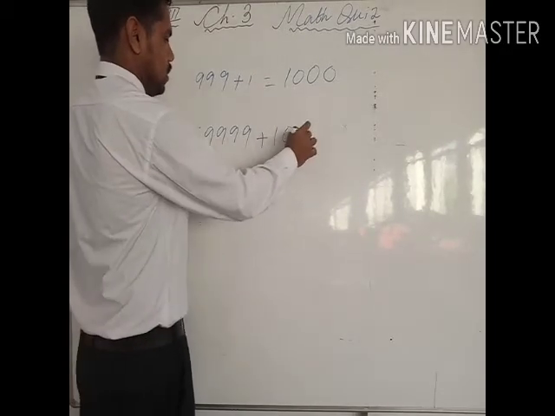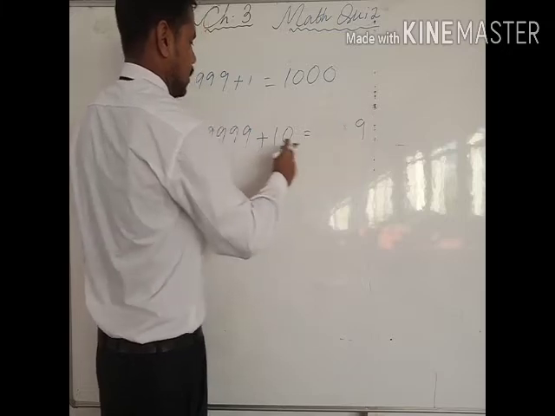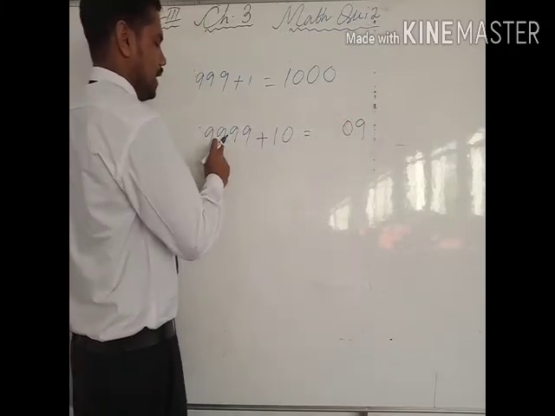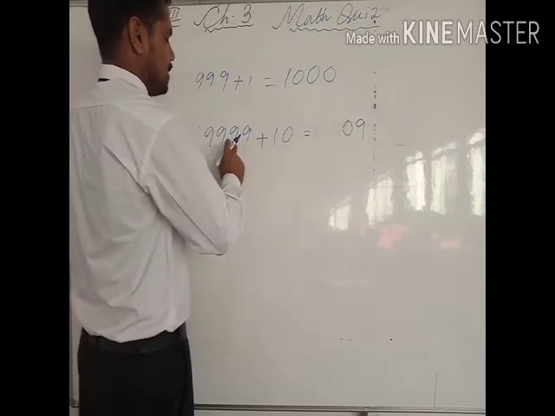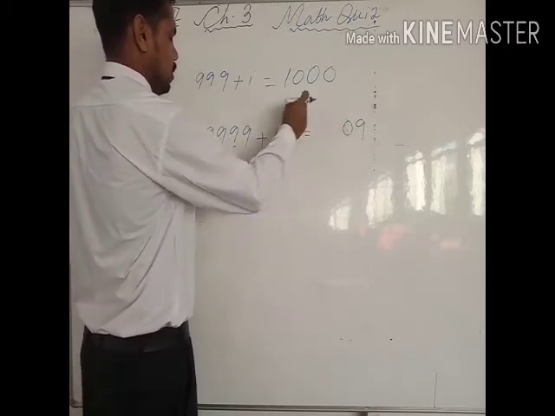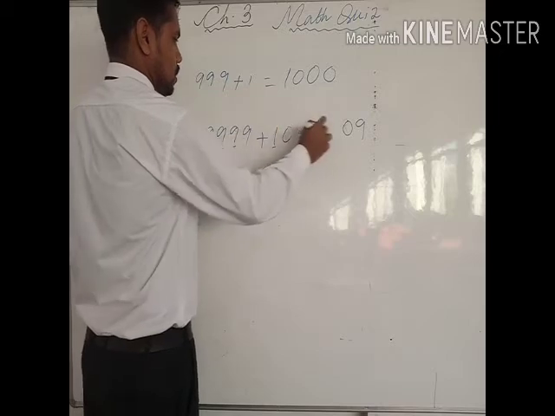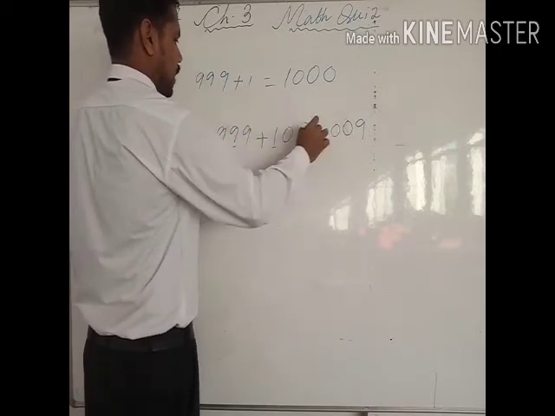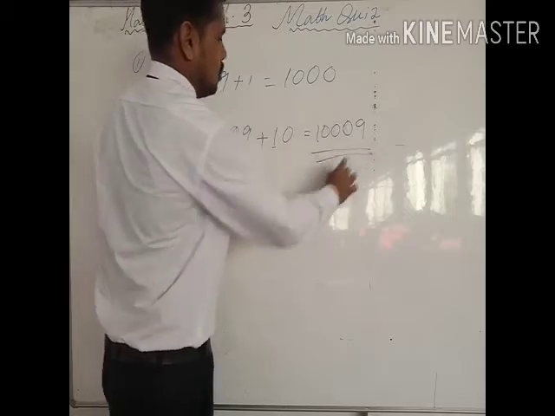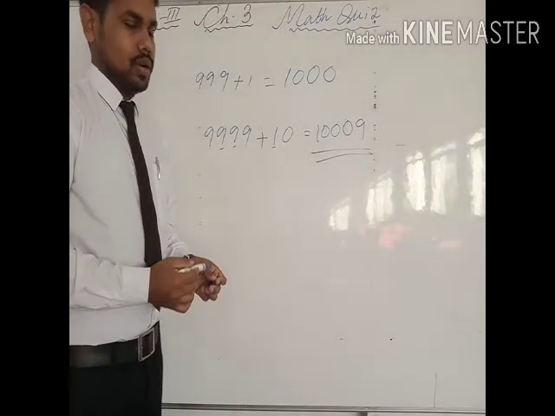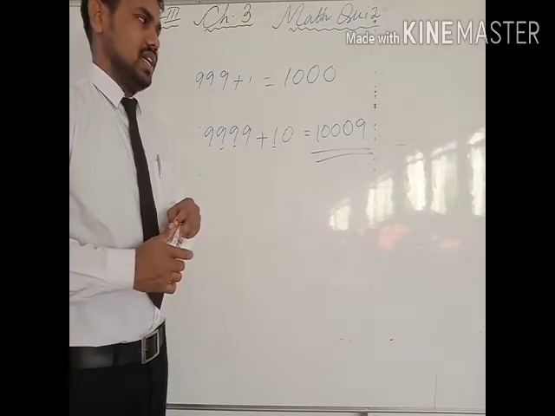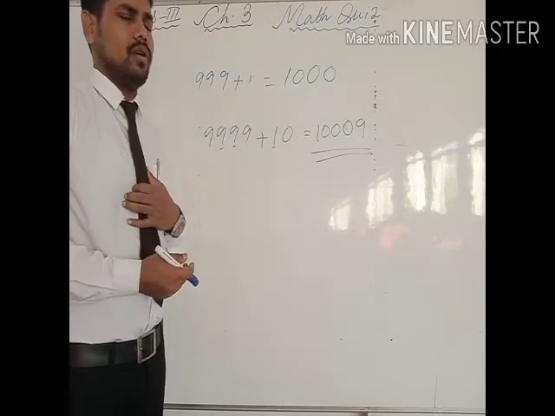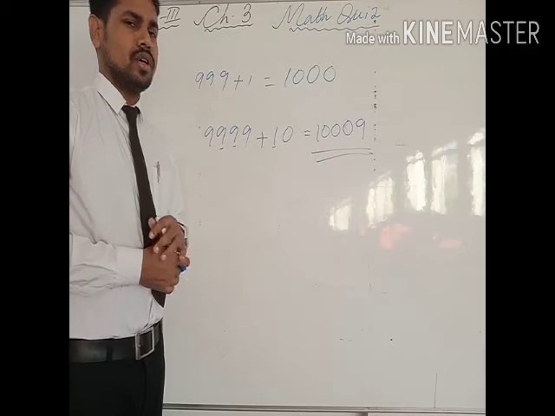Let's see. So 0 plus 9 is 9. 1 plus 9 is 10, 0, 1 carry. 1 plus 9 is 10, 0, 1 carry. So 9 plus 1 is again 10, 0, 1 carry. Okay, so again 9 plus 1 is 10. So this is the required number. Okay. This question is not there in your book, but still I have done it from my side, so you can prepare this type of questions for yourself also, and solve.